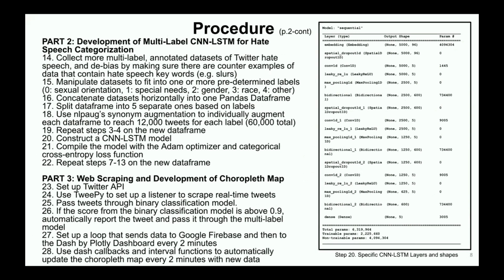To train the multi-class convolutional neural network, more annotated datasets of Twitter hate speech were collected and debiased. The datasets were then manipulated to fit into one or more of the predetermined labels. The NLP-aug library synonym augmentation function was used to individually augment each data frame to reach 12,000 tweets for each label, and a convolutional neural network was constructed using the leaky ReLU activation function and the convolutional layers such as pooling and spatial dropout. The model was compiled with the Atom optimizer and categorical cross-entropy loss function.